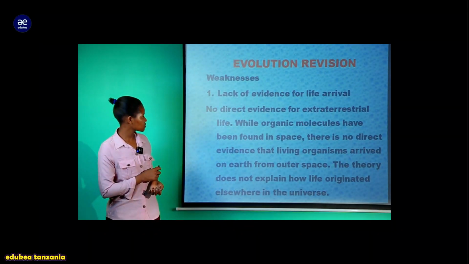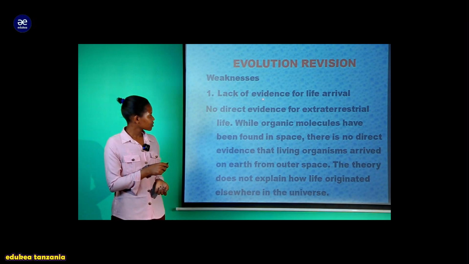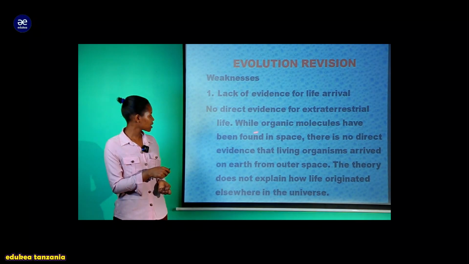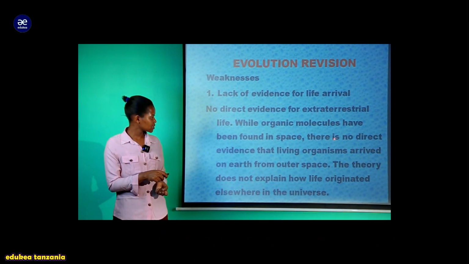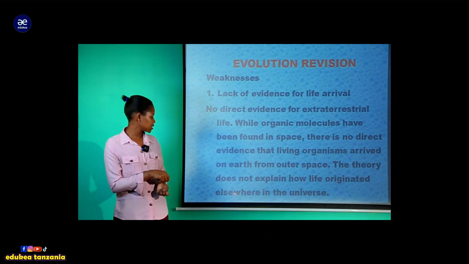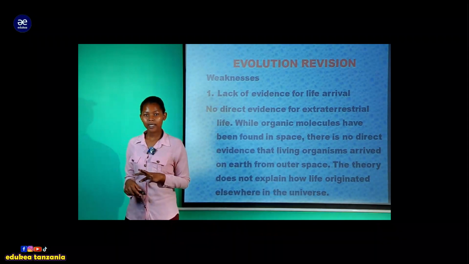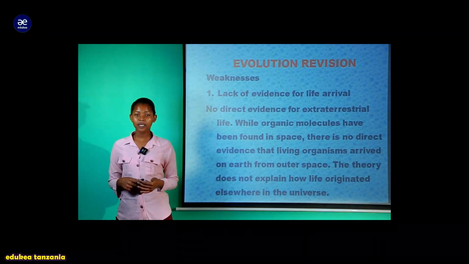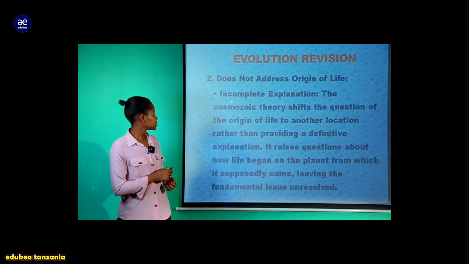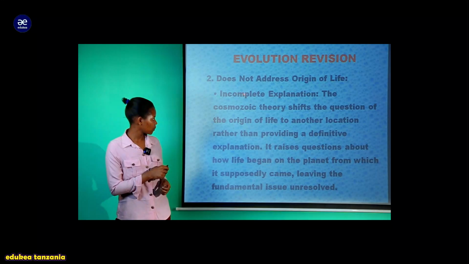On the weakness, we are going to see. First is lack of evidence for life arrival. No direct evidence for extraterrestrial life. While organic molecules have been found in space, there is no direct evidence that living organisms arrived on Earth from outer space. The theory does not explain how life originated elsewhere in the universe. Hakuna direct evidence inayotuonyesha kwamba haya maisha kweli yalitokea kwenye universe, tunasema kwenye space. Hawana direct evidence.